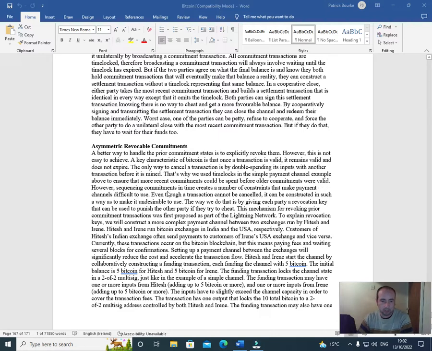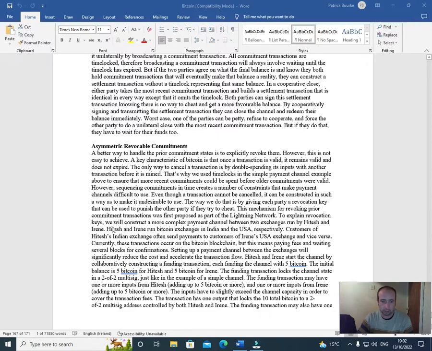However, sequencing commitments in time creates a number of constraints that make payment channels difficult to use. Even though a transaction cannot be cancelled, it can be constructed in such a way as to make it undesirable to use. The way we do this is by giving each party a revocation key that can be used to punish the other party if they try to cheat. This mechanism of revoking prior commitment transactions was first proposed as part of the Lightning Network.